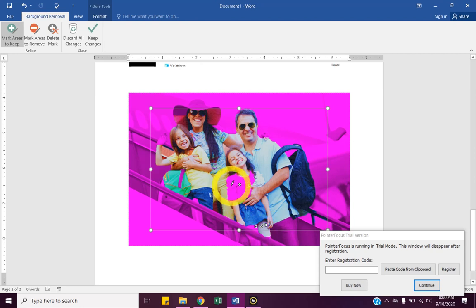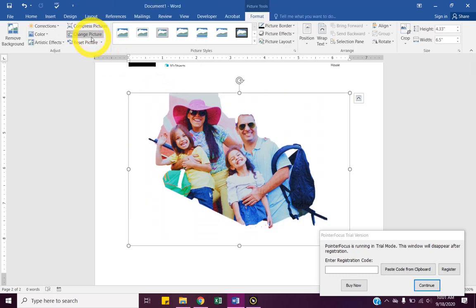But then for some reason when I do that, this is why Photoshop is much better. All right, I'm going to call it good and hit keep changes.